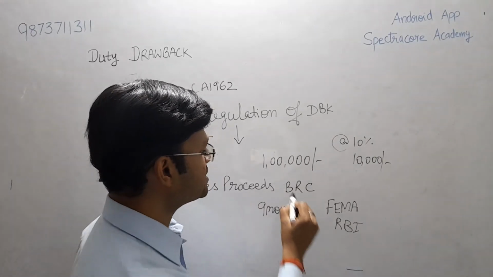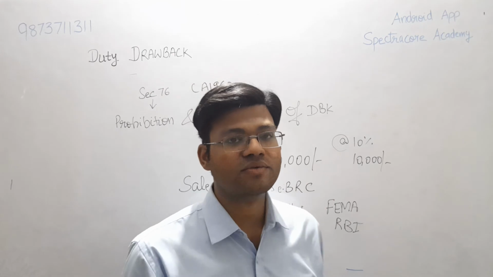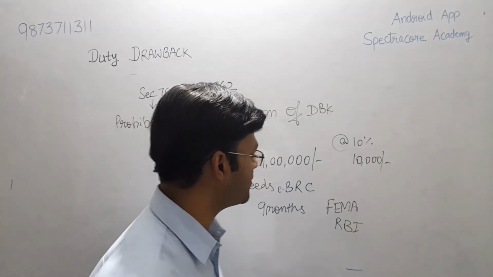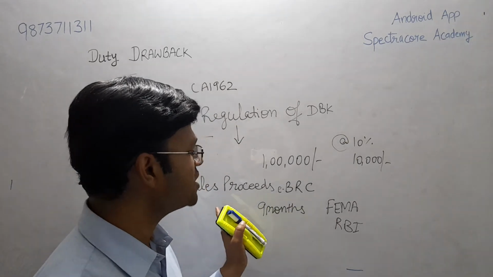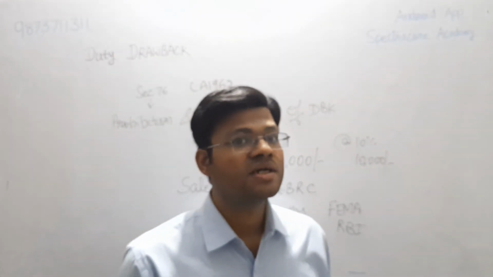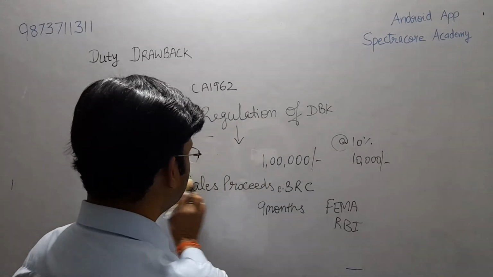So this BRC is now converted into EBRC. Everything is online, so once the sale proceeds come into the account, the EBRC is notified to the DGFT. However, if the sale proceeds do not come within the stipulated time, then that means certain kind of forgery and fraud has taken place, and hence it must be recovered from the exporter.